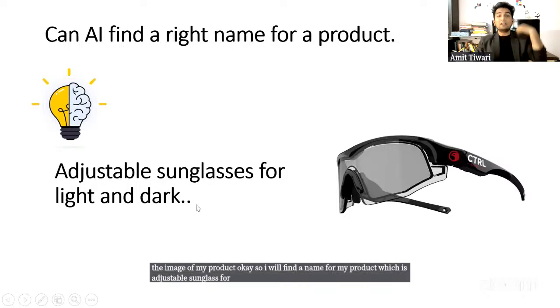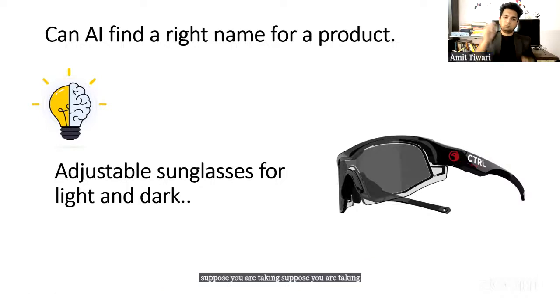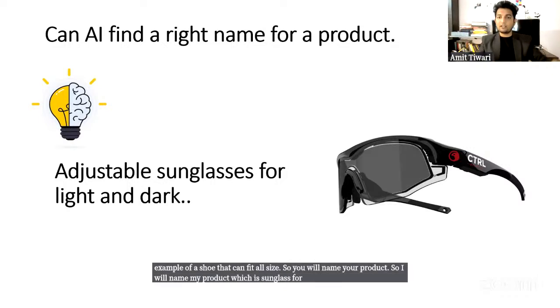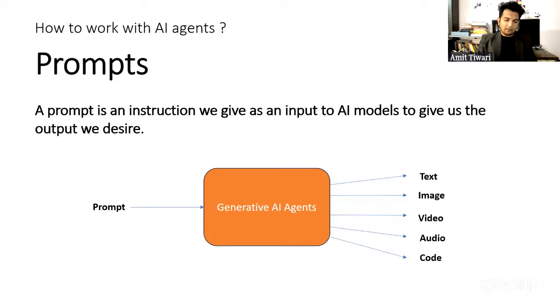This is my example. You will use your example. Suppose you are taking the example of a shoe that can fit all sizes. You will name your product. I will name my product, which is sunglass for light and dark. You will name your product. And in the process, we will learn prompt engineering. So let's see if ChatGPT can name my product.